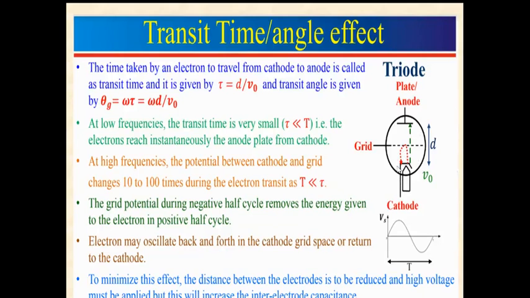Again the positive half cycle comes, the electron moves towards the anode, and then again the negative half cycle. This process goes on, and because of it the electron may oscillate back and forth or return back to the cathode. To minimize this effect, the distance between the electrodes should be reduced and high voltage should be applied.